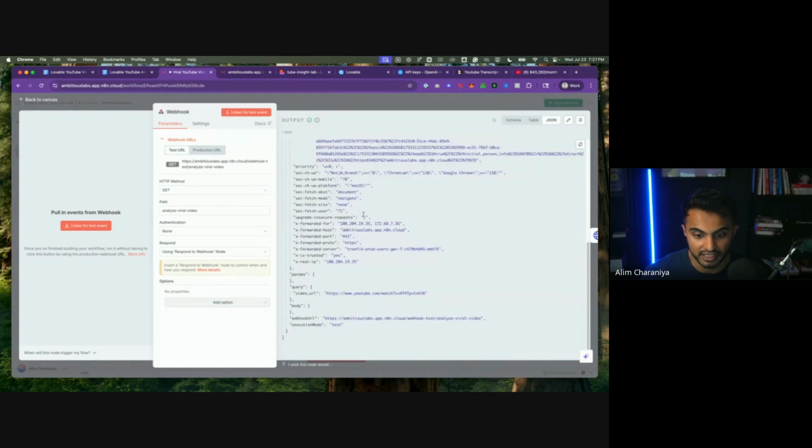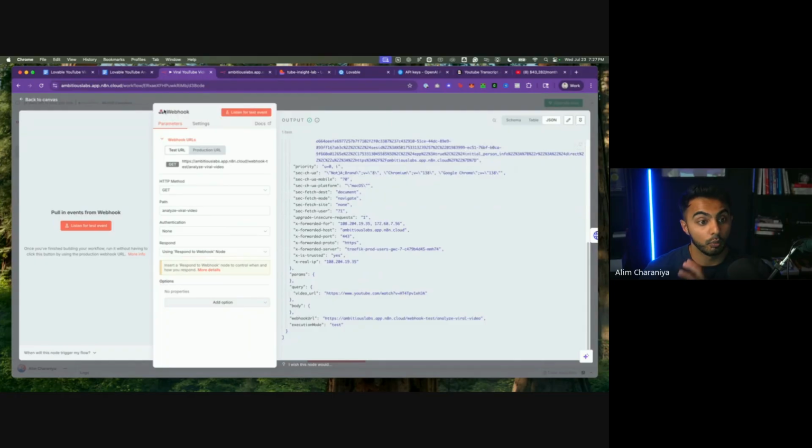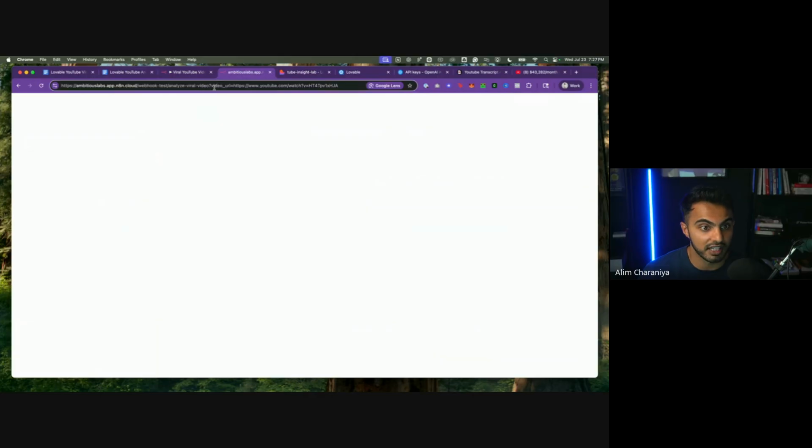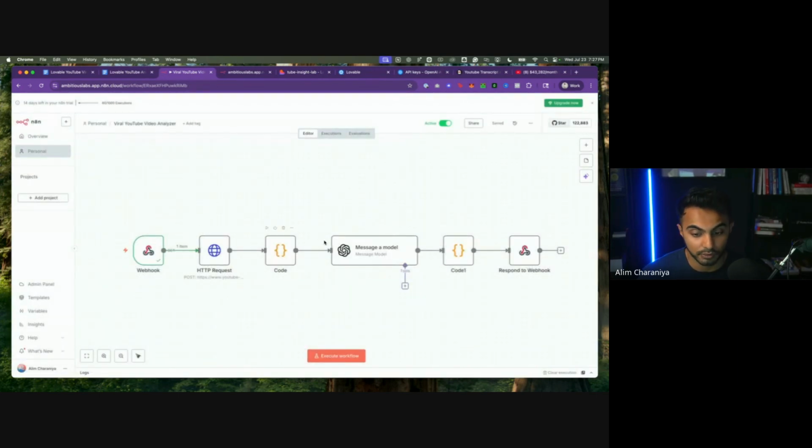And you'll see on the right-hand side that we got an output, which means that our webhook node here in n8n received the video URL that I sent through the query parameter. You see that? Video URL equals this video link, right? Here in the node output, I see that there is a query parameter called video URL, and that's exactly the same video URL that I passed through. So that means we successfully got the input, and now we need to work our way through the rest of the workflow.